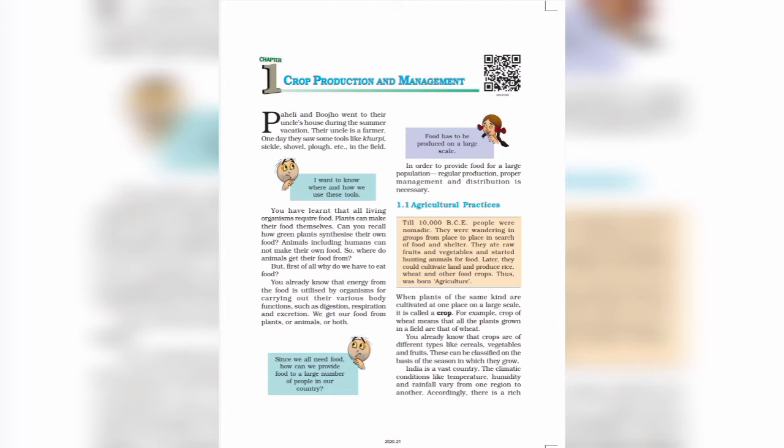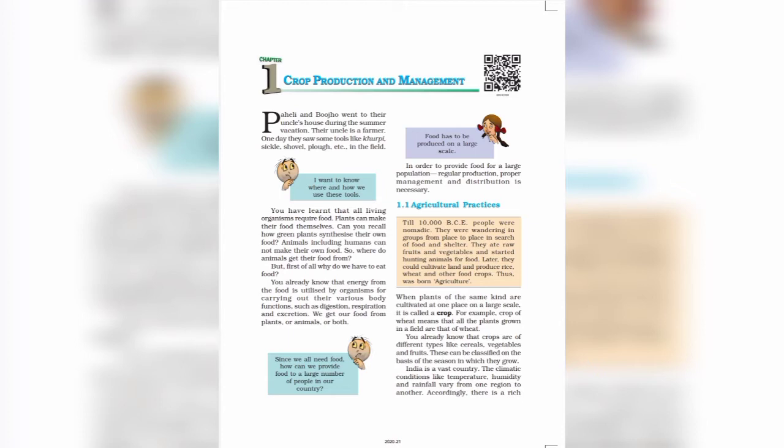Vegetables: cabbage, cauliflower, brinjal. Fruits: mango, apple, pear, guava. Also spices, and fibre crops like cotton and jute, and plantation crops like tea, coffee, rubber. Okay, so these are the examples of different types of crops, and when the same kind of plant is grown at one place on a large scale it is called crop.